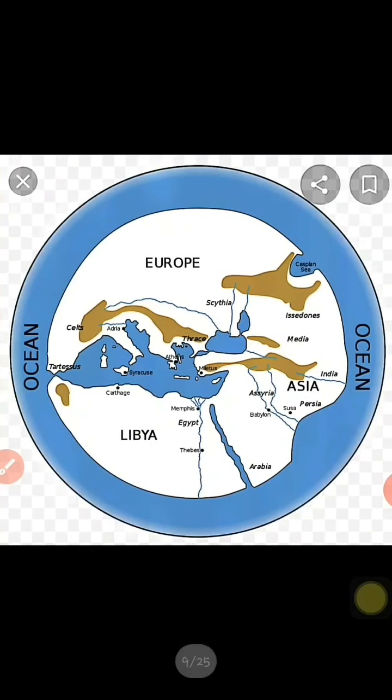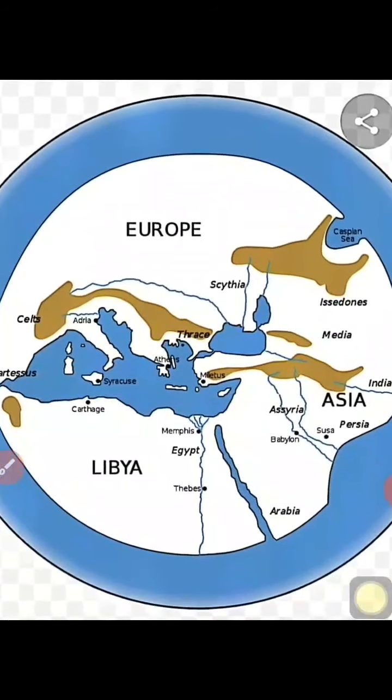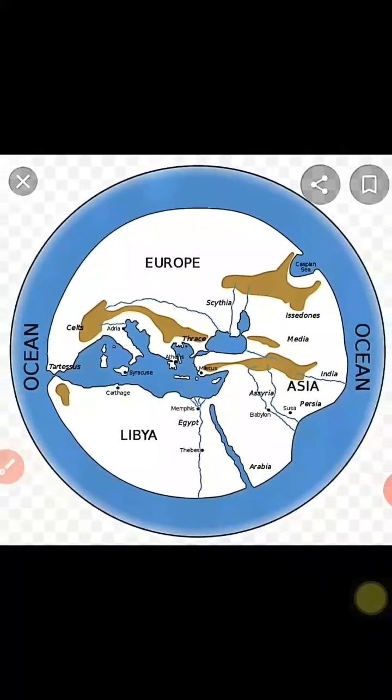As you can see, they placed Greece in the middle of the map. Look here in the middle. They also divided the world into 3 continents. First, Europe. Second continent is Libya, Africa. And the last one, Asia. So they divided the world into 3 continents, which were separated by the Mediterranean Sea.